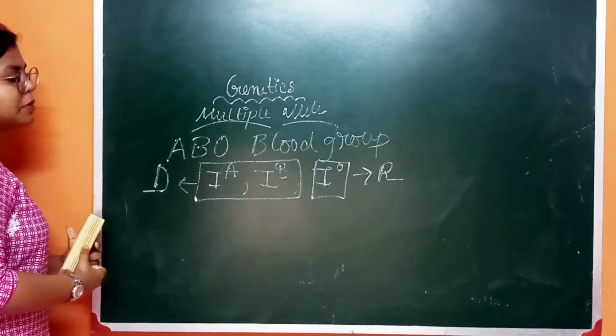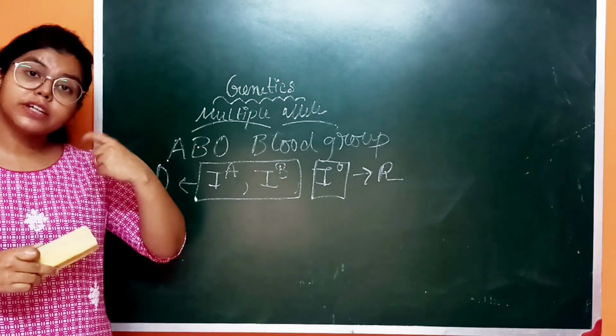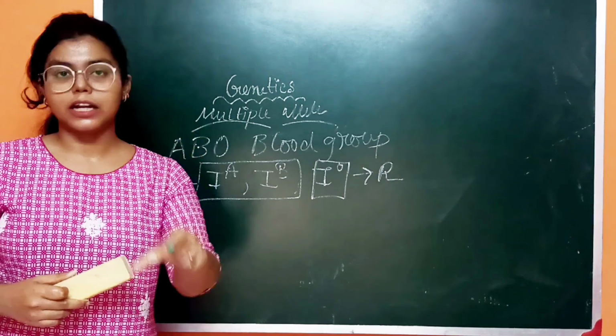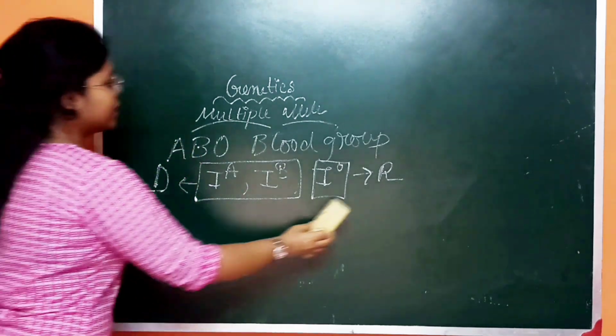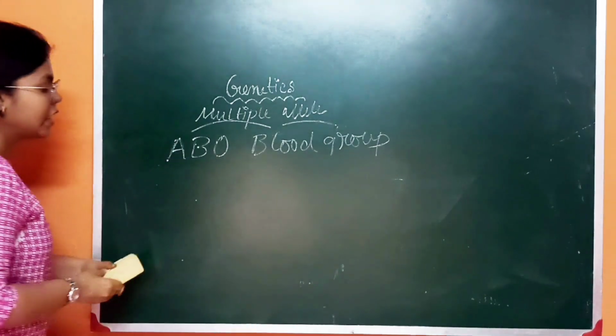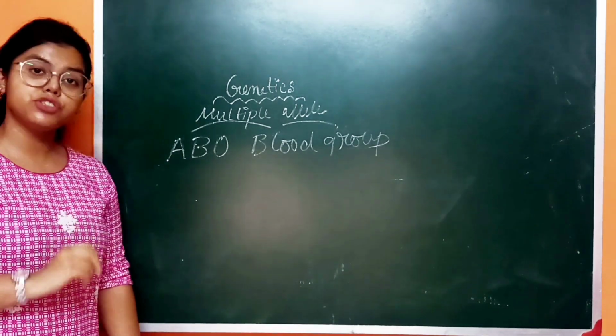So now let me discuss the genotype of every blood group. Okay, so in case of A blood group, there are 2 types of genotype.